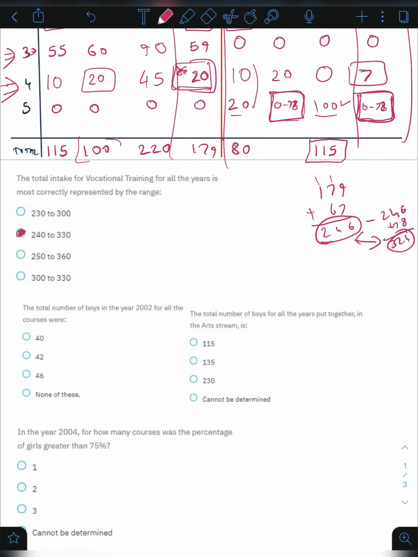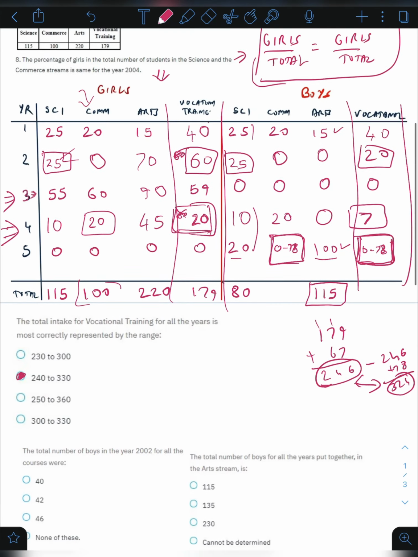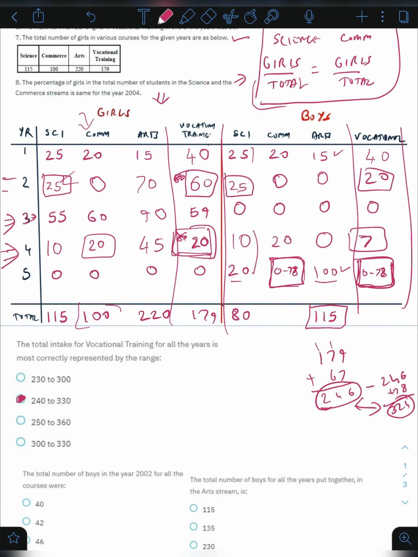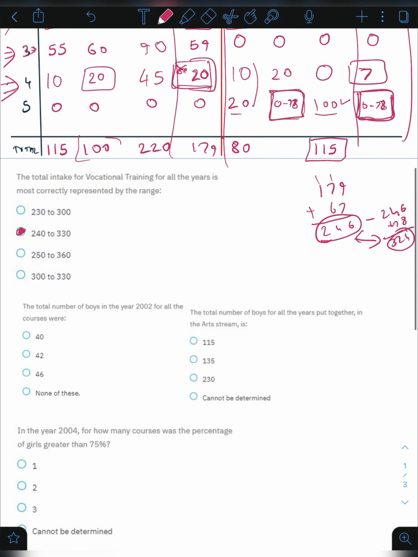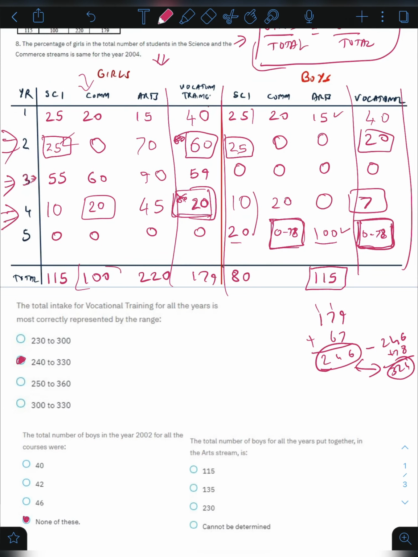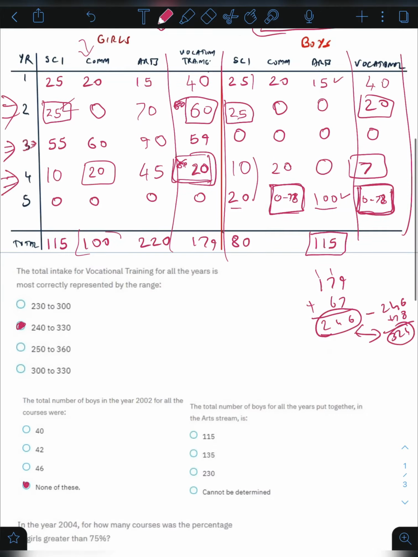The total number of boys in the year 2002 for all the courses were 2002 is this, 25 plus 20, which is 45. 45 is not there in the options, so I'll mark none of these. The total number of boys for all the years put together in the arts stream is, so arts is 15 plus 100, which is 115.